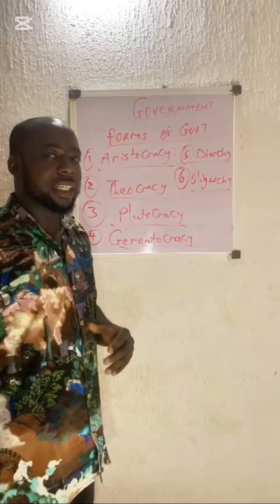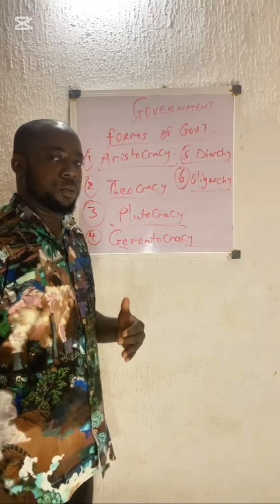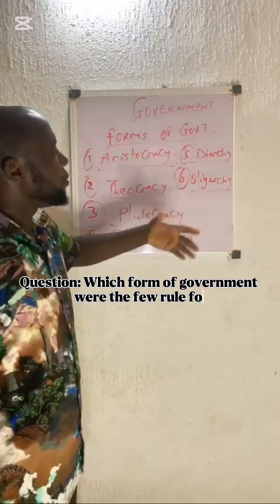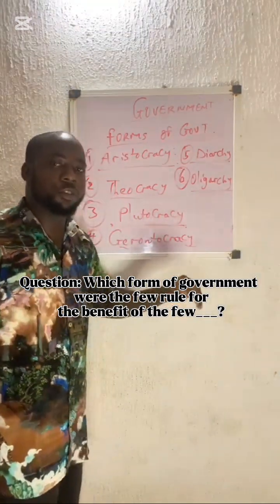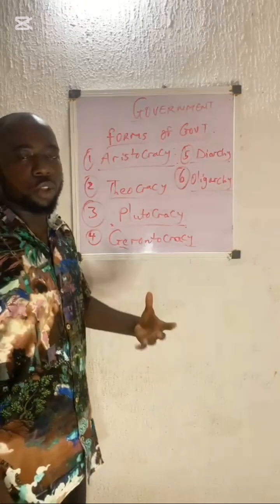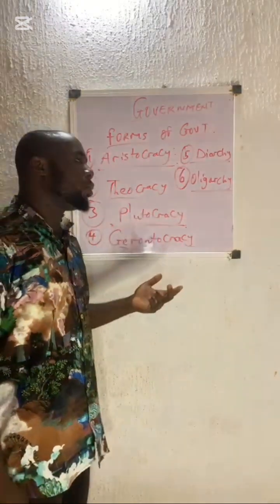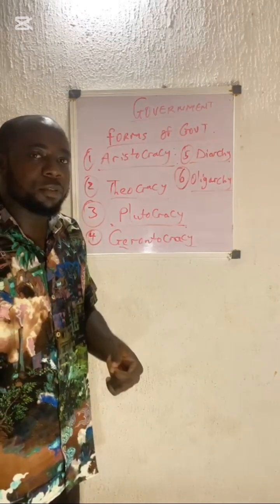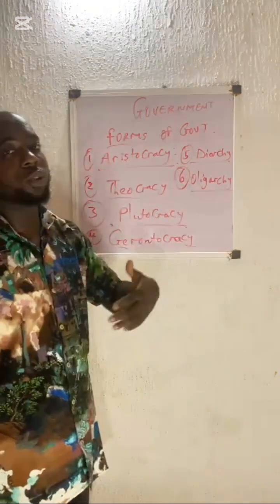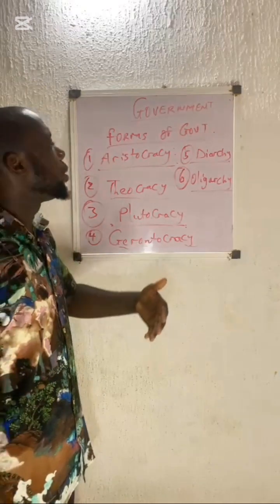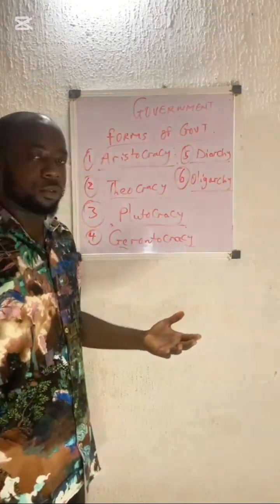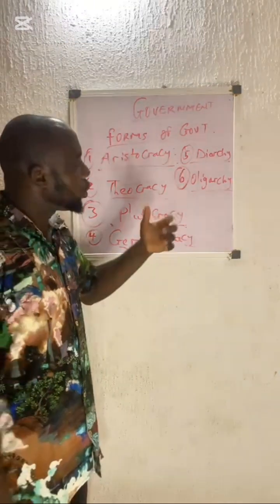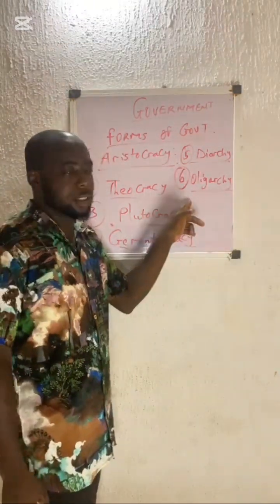Oligarchy is a form of government that is ruled by few for the benefit of the few. Sometimes the question will ask, a form of government where the few rule for the benefit of the few is known as that. It's known as oligarchy. Now, you can also define oligarchy as a form of government that is ruled by few privileged persons, as we said in aristocracy, who are known as the wealthy class, the educated elite, or high rank people of the society. When those few privileged persons rule for the benefit of the few, such a form of government is termed oligarchy.